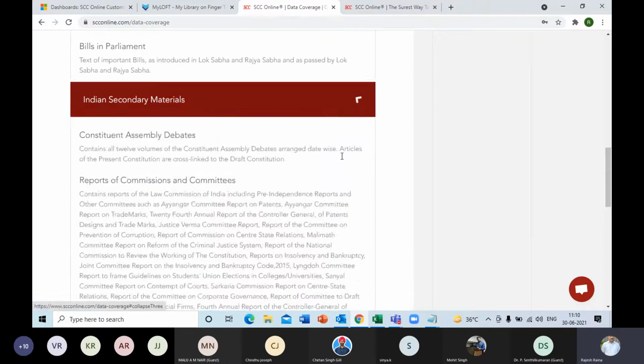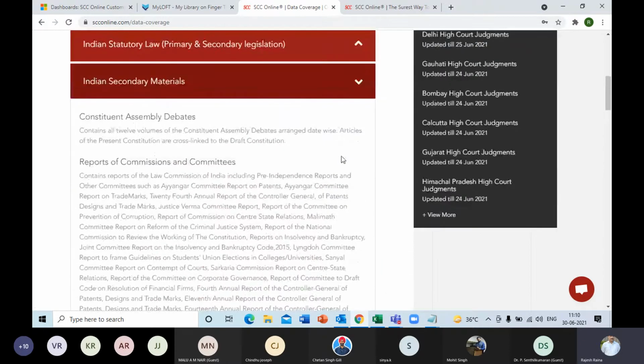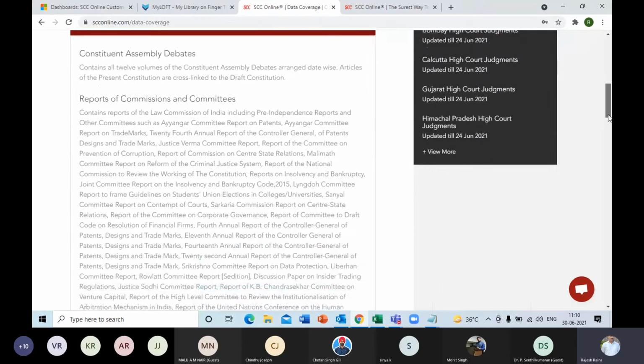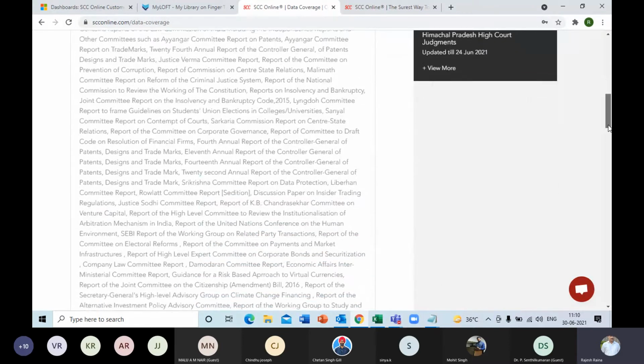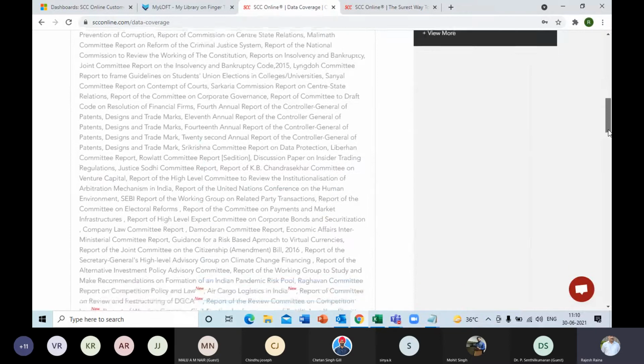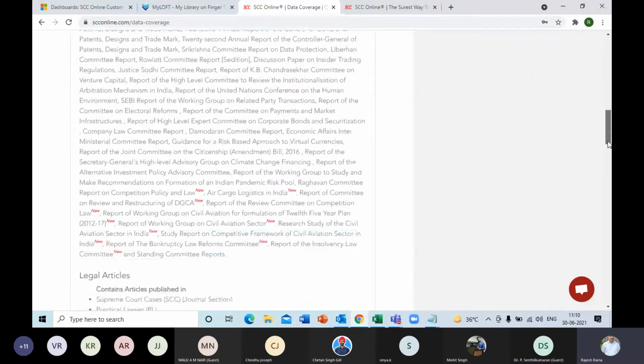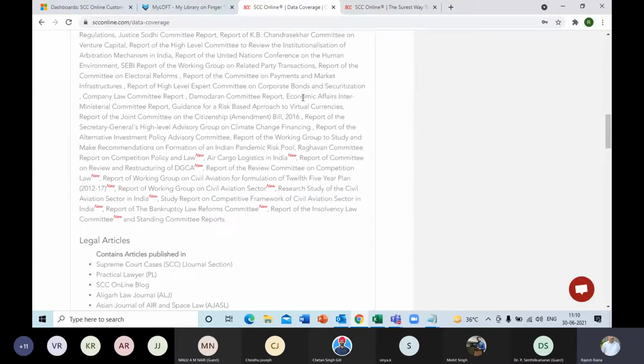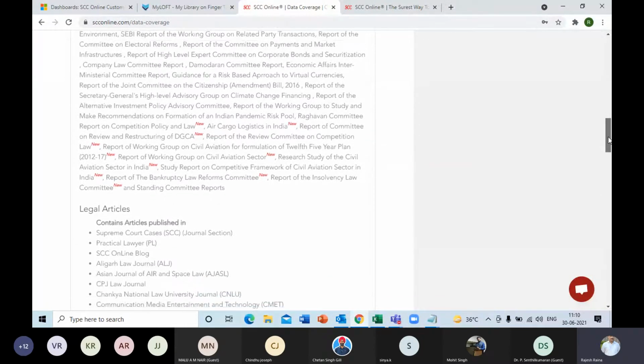In the secondary materials, we have the Constituent Assembly debates, the entire volumes 1 to 12, and reports of various commissions and committees, including the Law Commission reports, pre-independence as well as present ones. New additions are marked as new here, and these keep being added at regular intervals, so you get to see those new additions also.